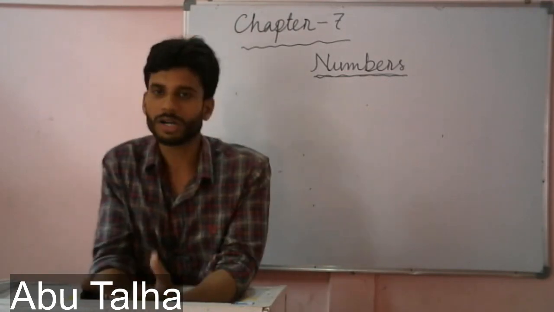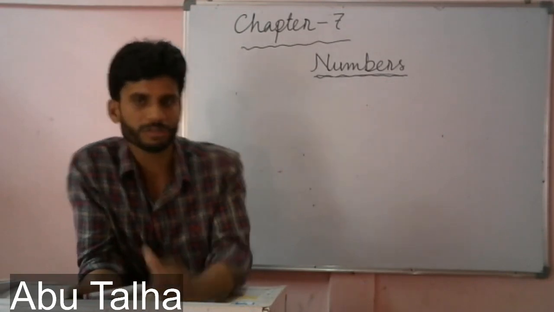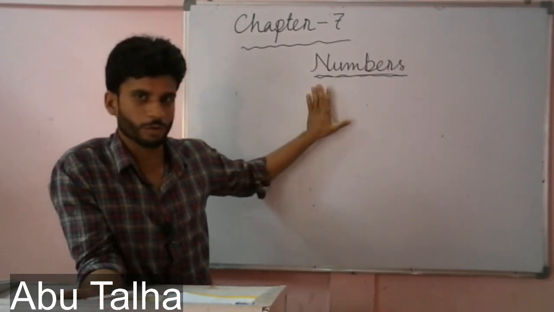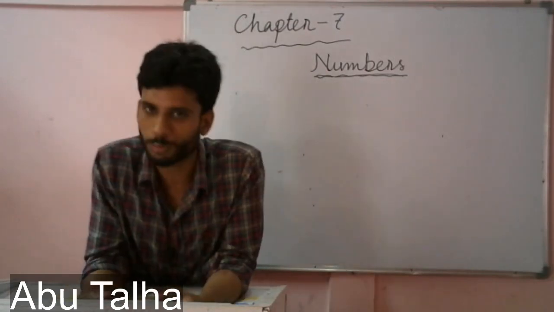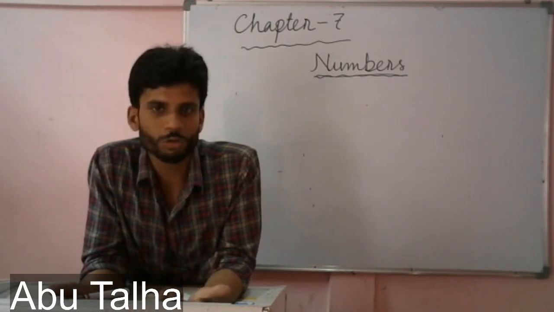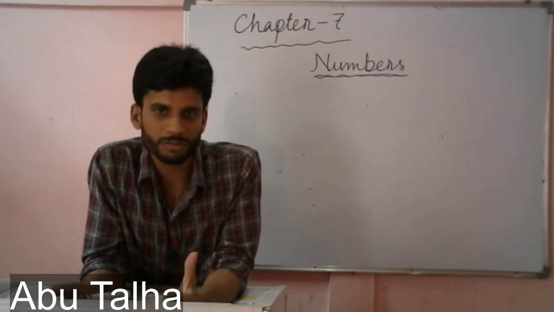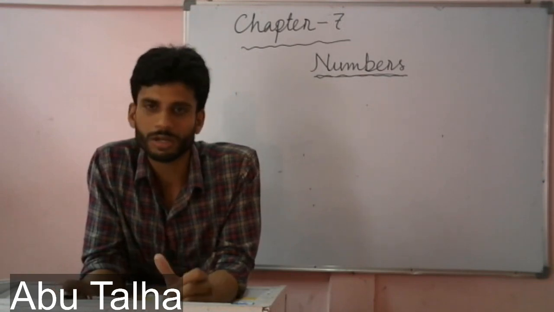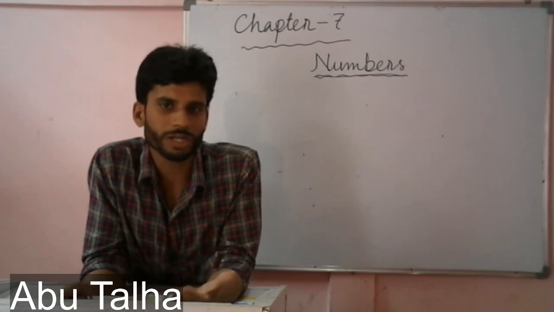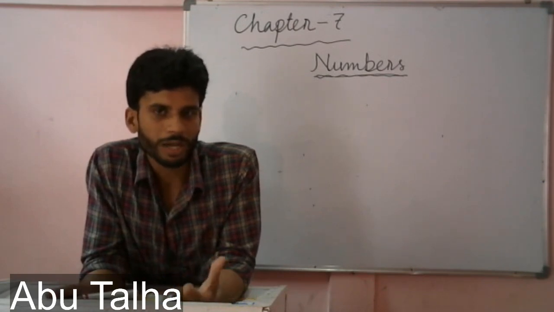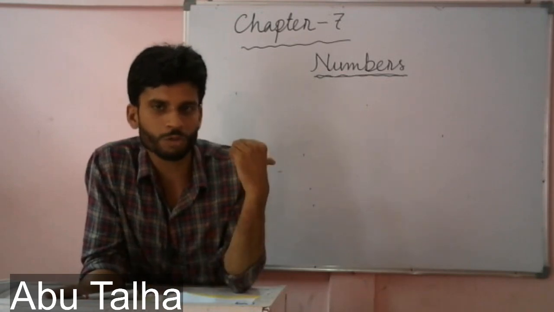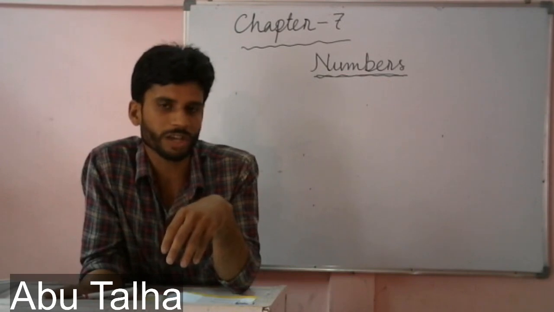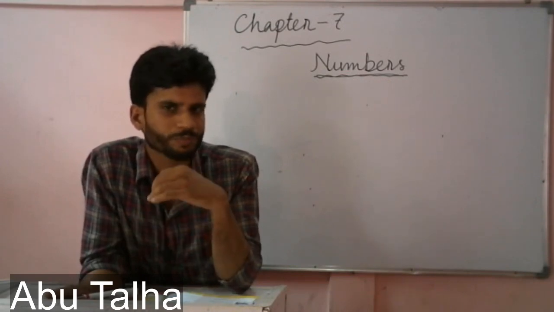And I hope you have understood today's discussion. It was about number, the 7th chapter of your textbook, and it is there in your syllabus. There are 2 numbers, singular and plural. Singular means those nouns which indicate only one person or thing or animal, and plural indicates those nouns which indicate more than one. And how to change from singular to plural, I have shown you some examples, and some more examples you will get to see in the textbook. There are many words, many examples.